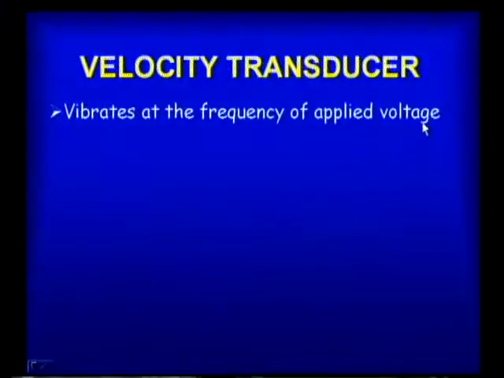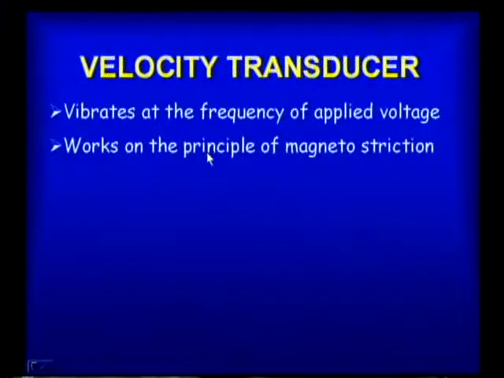And now, next one is the velocity transducer. It vibrates at the frequency of the applied voltage. So, what will happen in the velocity transducer? It vibrates. How? At the frequency of applied voltage. It works on the principle of magnetostriction. So, this velocity transducer works on the principle of magnetostriction.